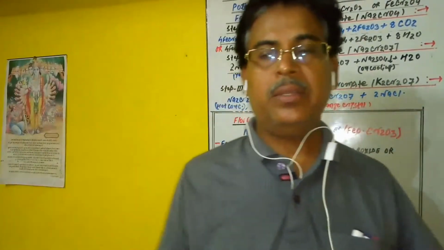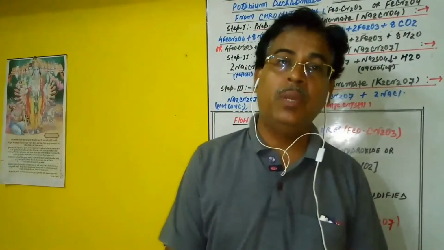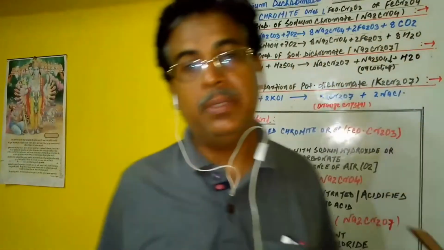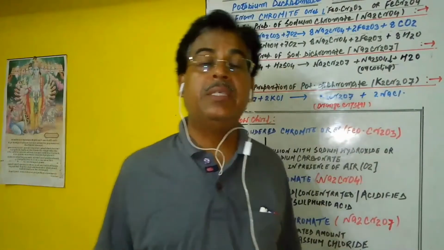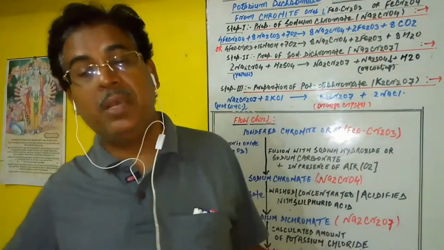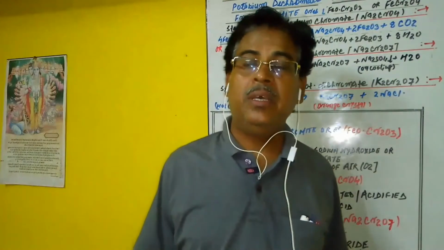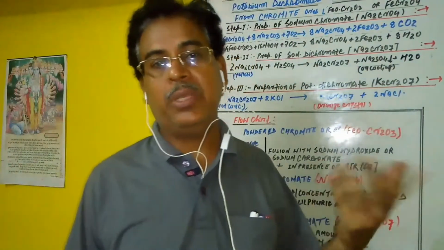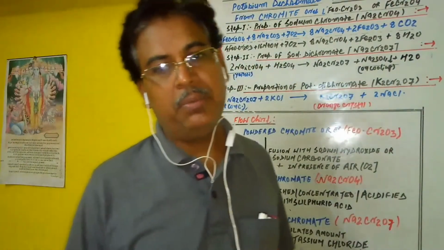So now we begin. First is the name of the compound, potassium dichromate. The molecular and chemical formula must be written as K2Cr2O7, in which the oxidation state of chromium is +6. Actually it is an oxo compound of chromium. So now we begin its method of preparation.